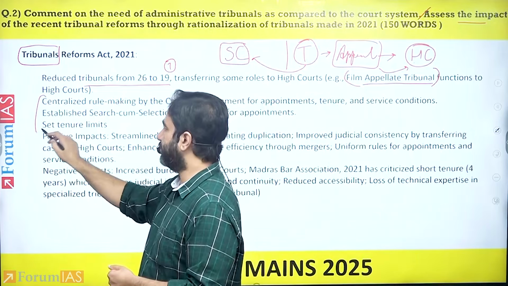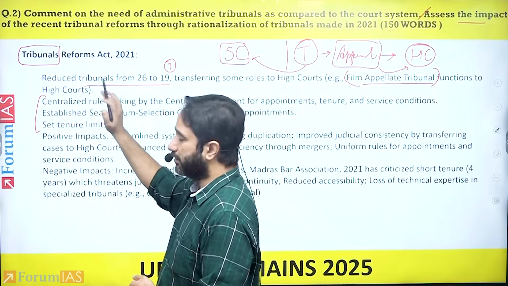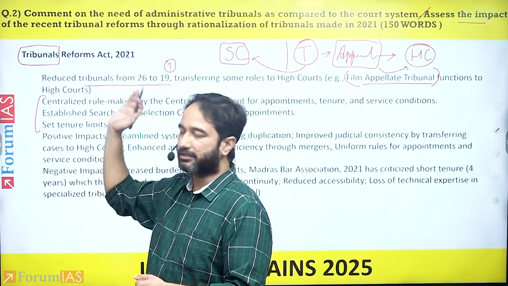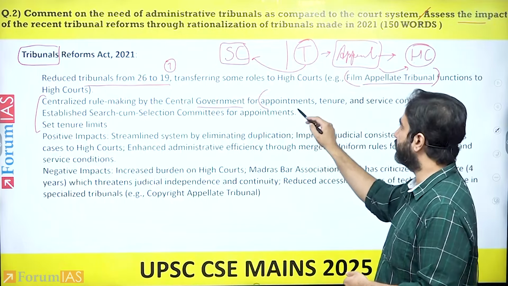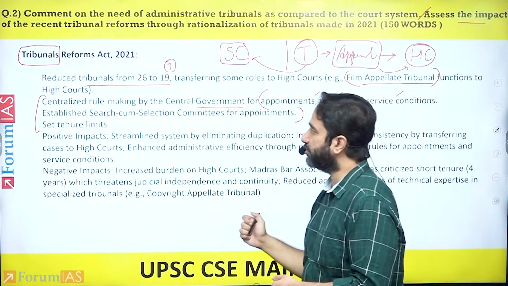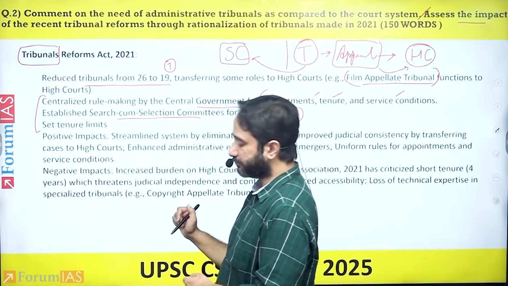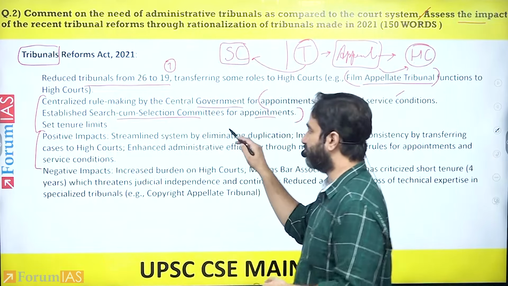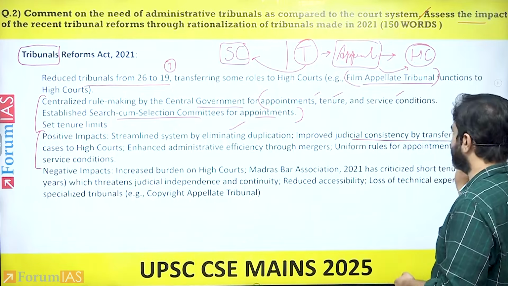Further, again, we've talked about this, that one of the primary problems was in terms of appointment, in terms of the judicial and the technical members. Now, what the central government has done is that they have introduced certain rules in relation to appointments, tenure, and service condition of such members. They have also established a search selection committee for tribunals. One of the positive impacts of this is that it has streamlined the system of appointment. It has improved judicial consistency.